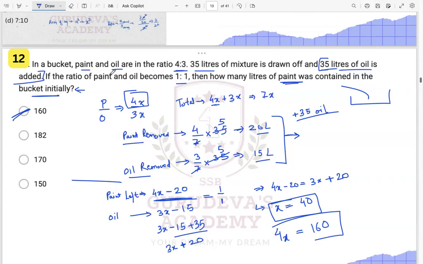Okay, so see what all things were given. Paint and oil were given, that were in the ratio of 4 and 3, right? So in total we got 7x. Ratio is nothing but multiples, so 7x was our total mixture.